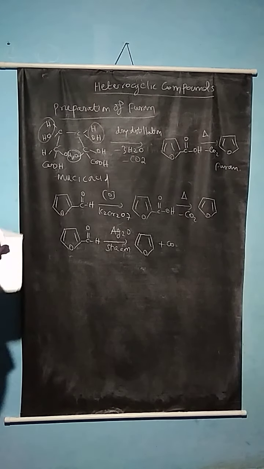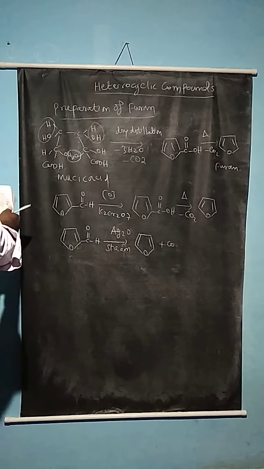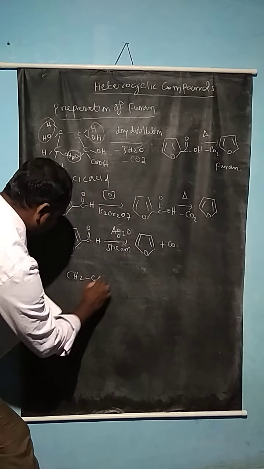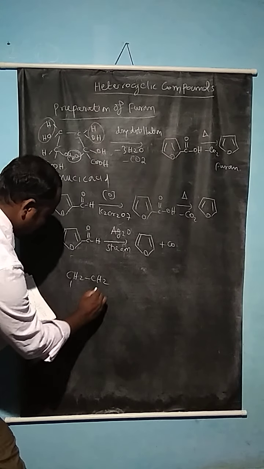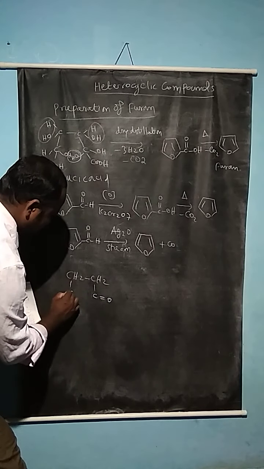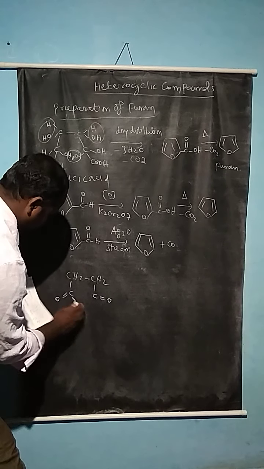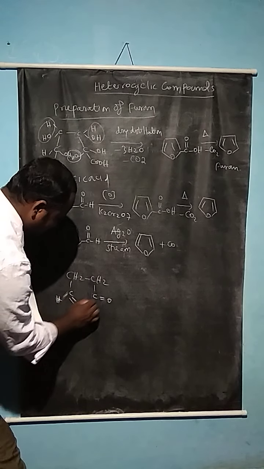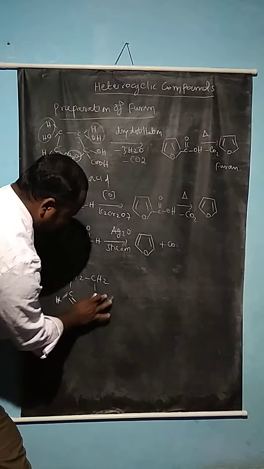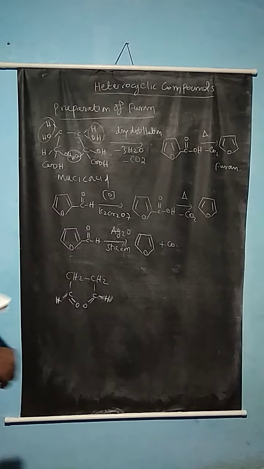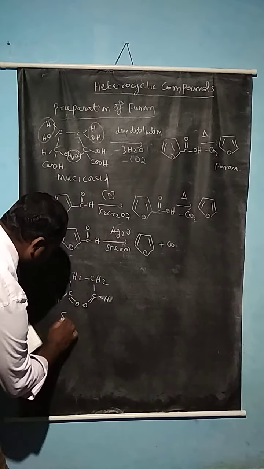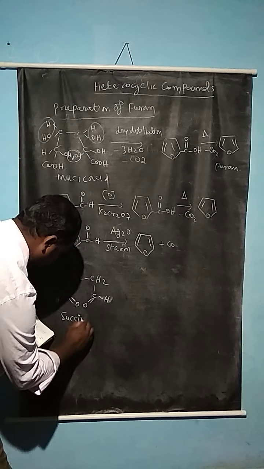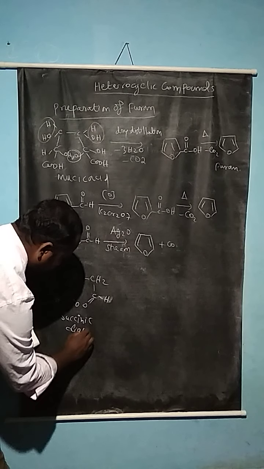So now we can say the preparation from succinic dialdehyde. So succinic dialdehyde compound: CH2, here the C double bond O, here also C double bond O, and here the hydrogen. So this is succinic dialdehyde.